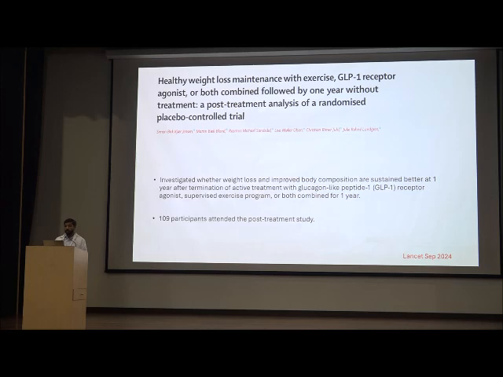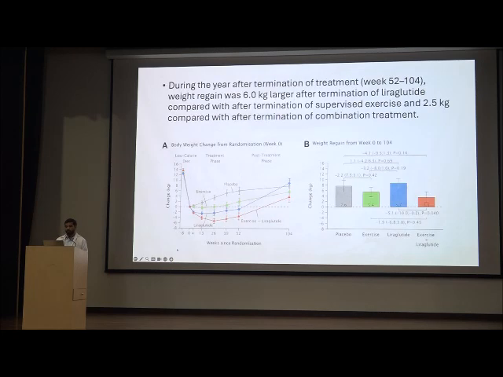So another important study in the Lancet showed whether the weight loss which has been done by the GLP analog is sustained or not. So they investigated whether weight loss and improved body composition are sustained at 1 year after termination of active treatment with GLP analog, and 109 patients were enrolled.